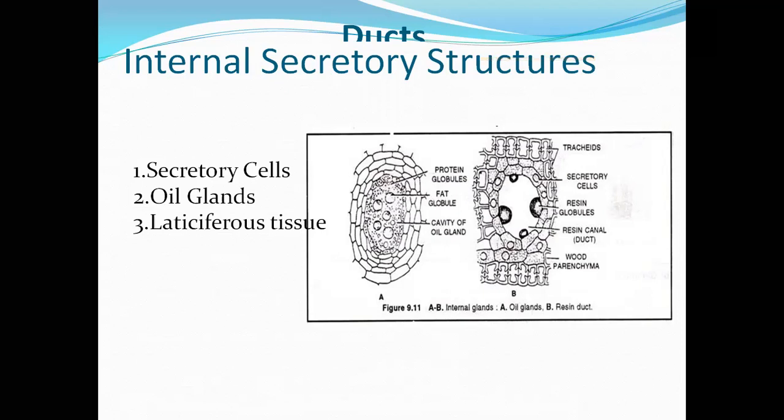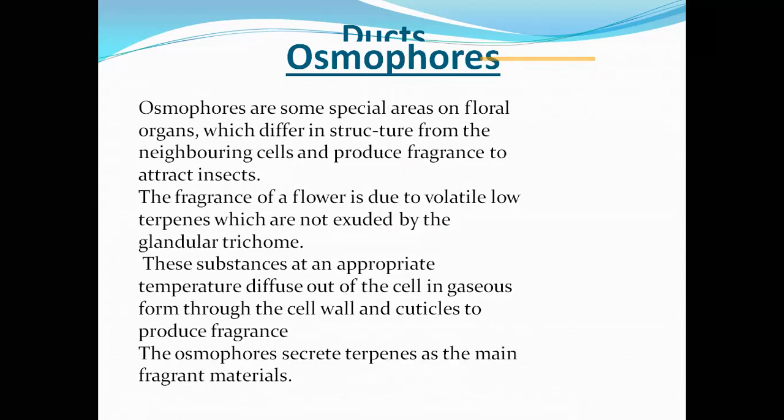These cells are generally named based on their secretory function, which produce oils, resins, gums, tannins, and some miscellaneous substances.